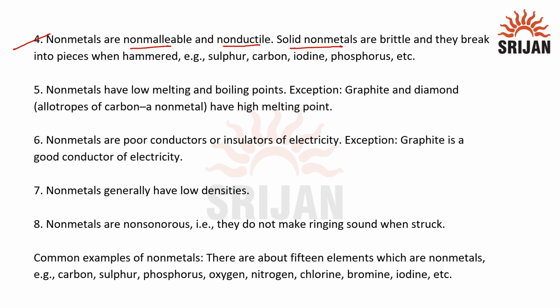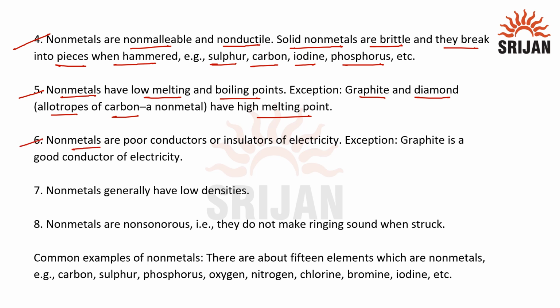Solid nonmetals are generally brittle and they break into pieces when hammered. Examples are sulfur, carbon, iodine, phosphorus. Next, nonmetals have low melting and boiling points. An exception to this is graphite and diamond, which are allotropes of carbon and have high melting points.